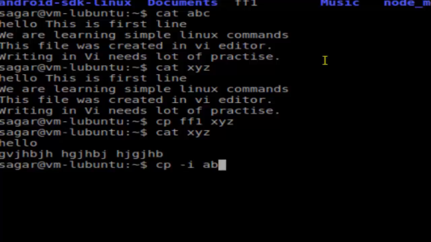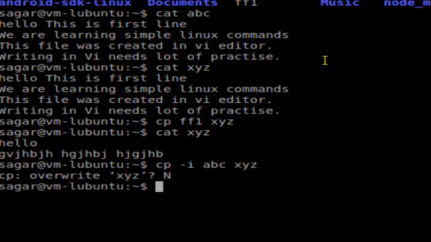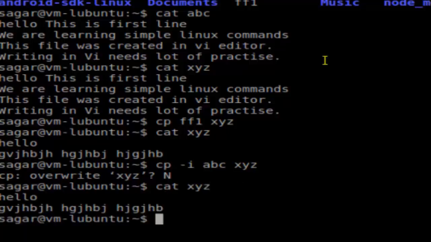Now I'm trying to copy the file abc to xyz, but since the xyz file already exists, this command will prevent that from copying. As you can see, it gives this prompt, overwrite xyz, because xyz already exists. If you press y, then only that file will be copied. If you press n, that file will not be copied. And as you can see, the xyz contents are not changed. So that's how we can use the -i switch, which prevents you from overwriting files.